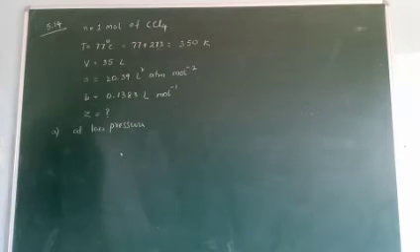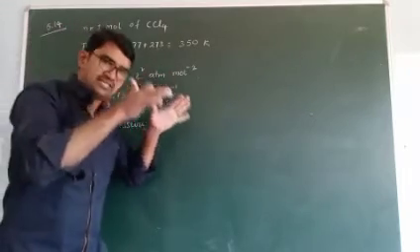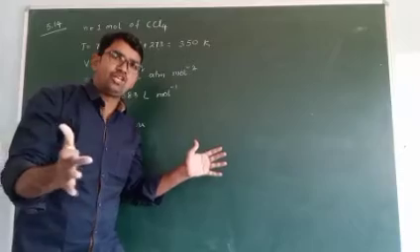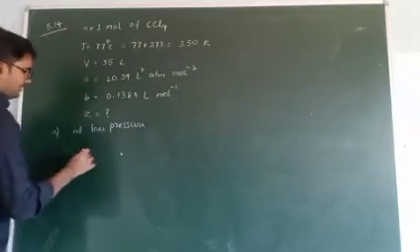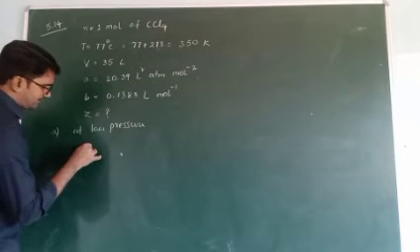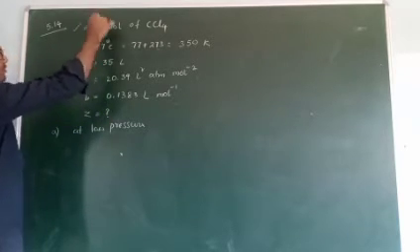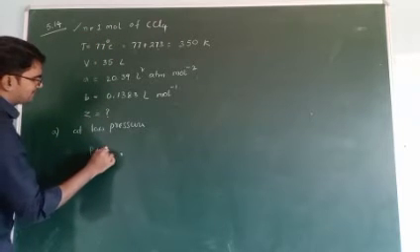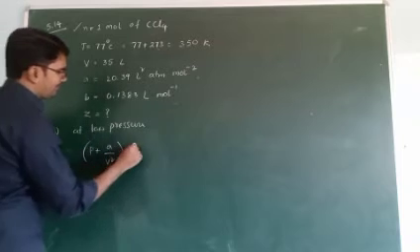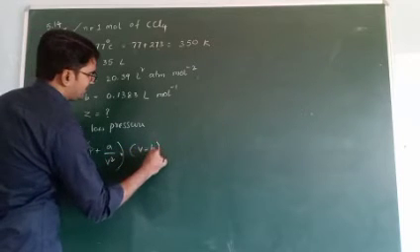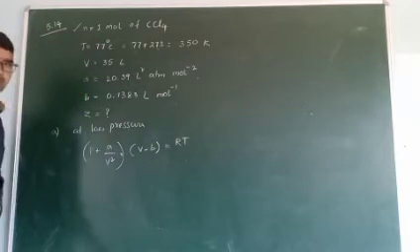At low pressure means, if for example high pressure is applied, the volume decreases. Actually, what is the van der Waals equation here? For 1 mole of gas, P plus A by V square into V minus B equal to nRT, but n is equal to 1, so RT.